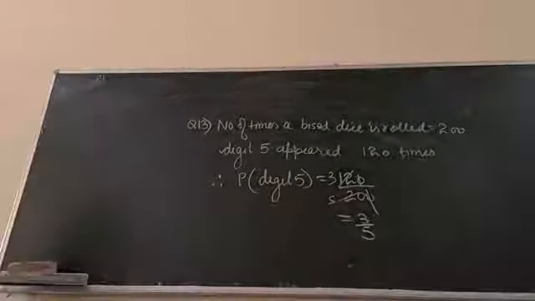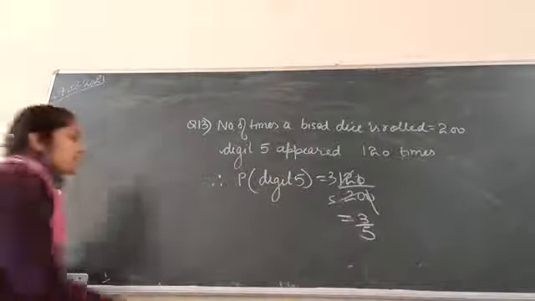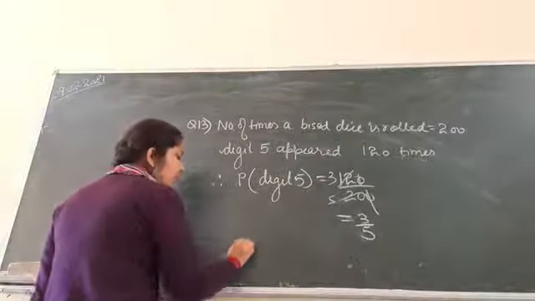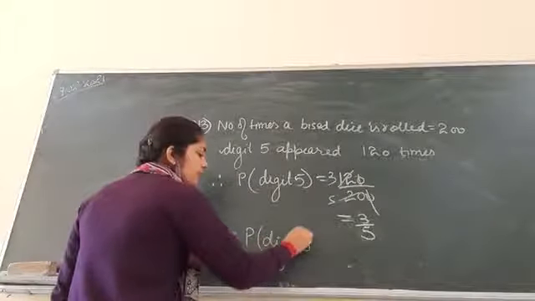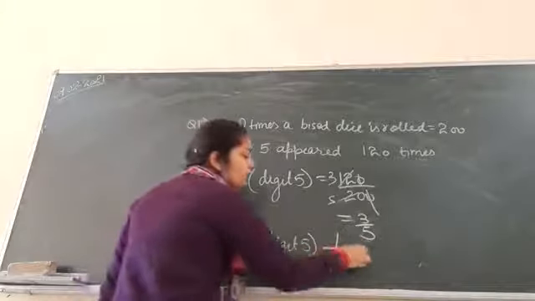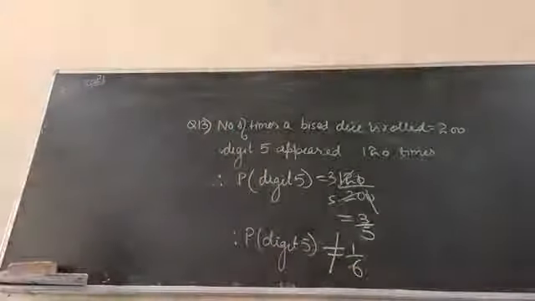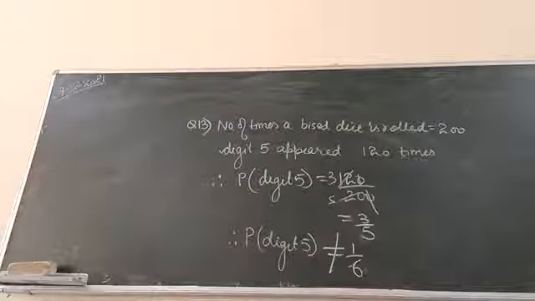Clear? Yes. And after writing this, you will write down therefore probability of digit 5 is not equal to 1 by 6. Okay? Because in the question they are asking whether the probability is 1 by 6 or not. So here it is not equal to 1 by 6. Clear?